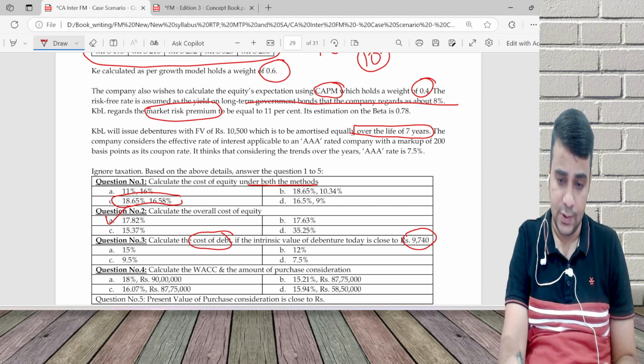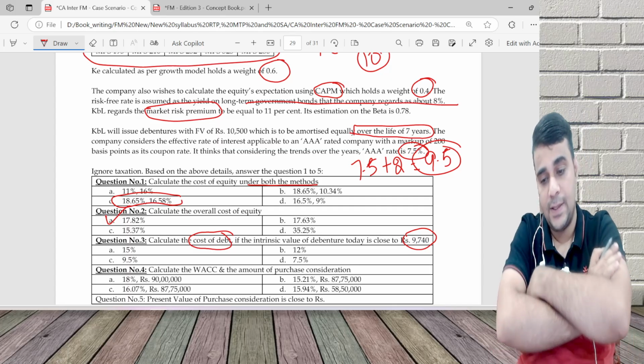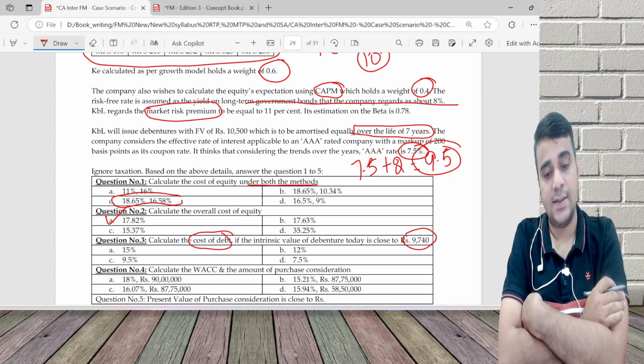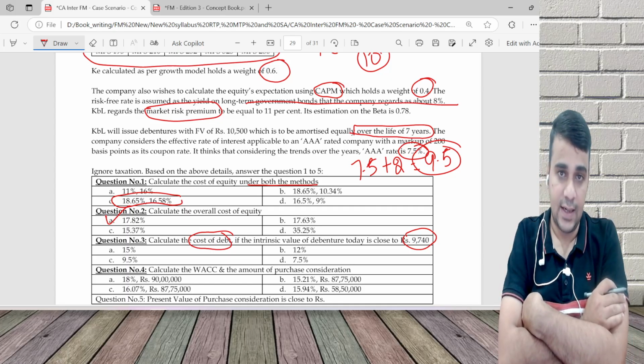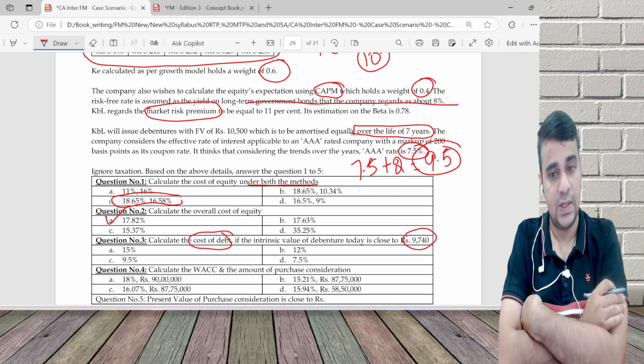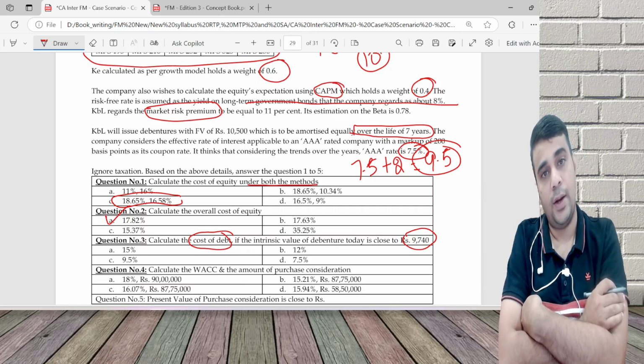So the coupon rate is going to be 7.5 plus 2, which is 9.5. Again, for this, if a student is aware of some smartness, they will get the answer faster, else you will end up taking a lot of time. 7.5 plus 2 is 9.5.